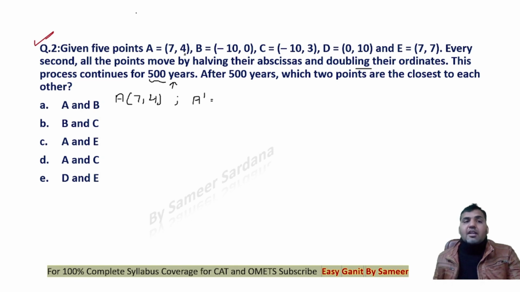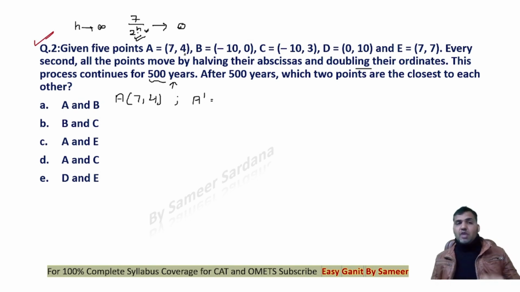So after dividing the value of 7 by 2 for n number of times, let's say n is the number of seconds in 500 years, and we know that n is a very large number. For a very large number n, 7 by 2 raised to power n will tend to 0, because the value in the denominator will keep on increasing. n is a very, very large number, n tends to infinity here. If n tends to infinity, that means you have a value in the denominator which is very, very large. So overall the number will tend to 0.